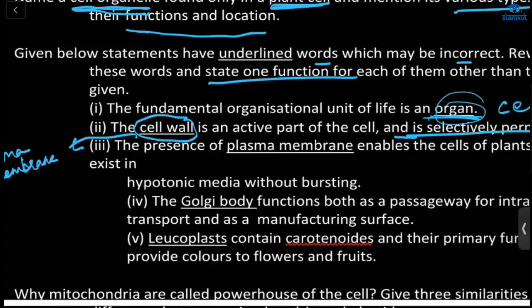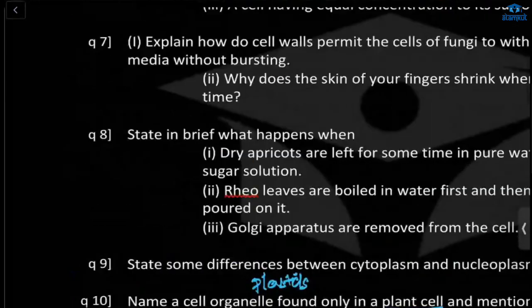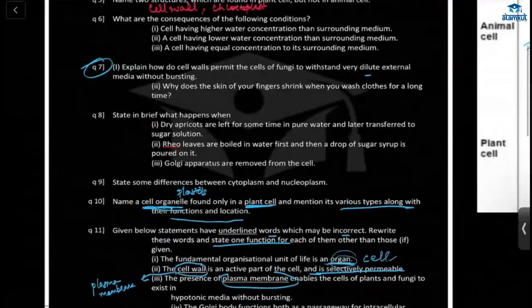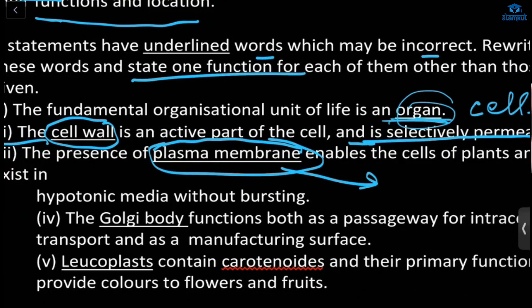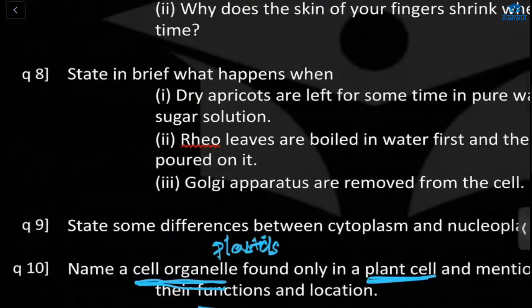Next, the presence of plasma membrane enables the cell of plants and fungi to exist in hypotonic media without bursting. This question we have seen, right? Where this first one. So, is this correct? The presence of plasma membrane enables the cell of plant and fungi to exist in hypotonic solution without bursting. So, what will be the answer here? No, ma'am, it's correct, I think. How come? So is this then wrong?